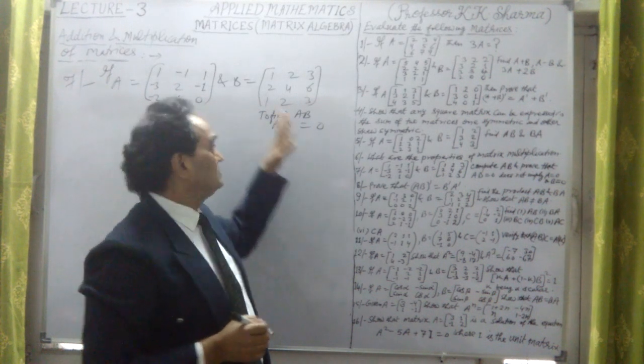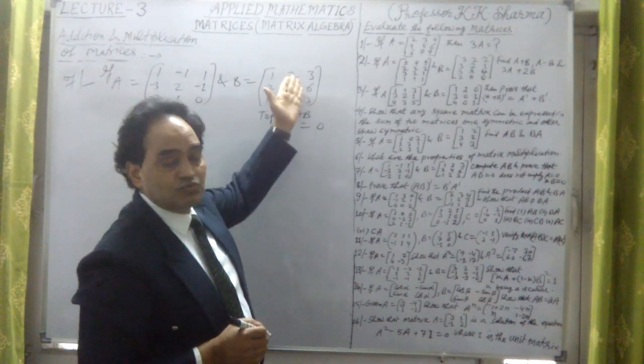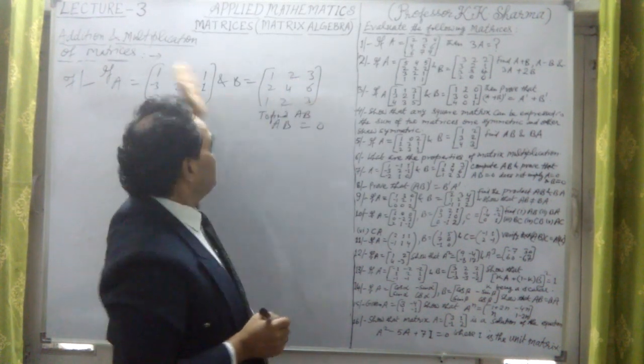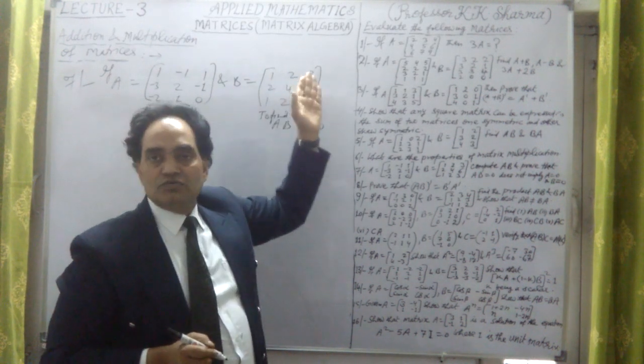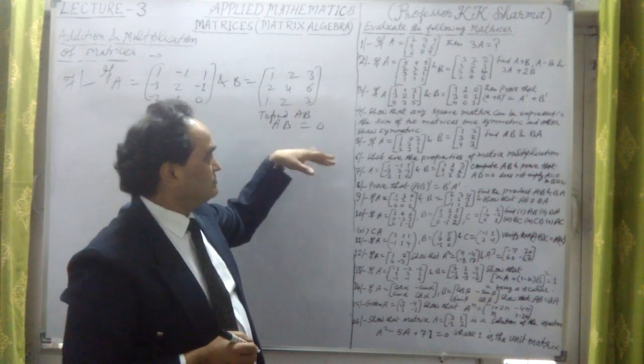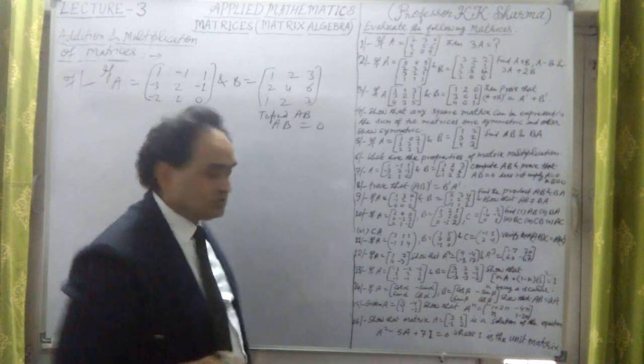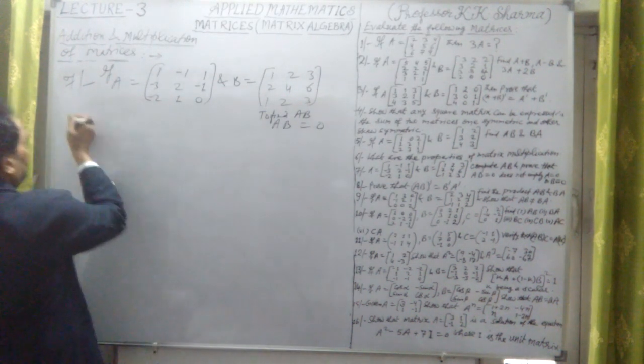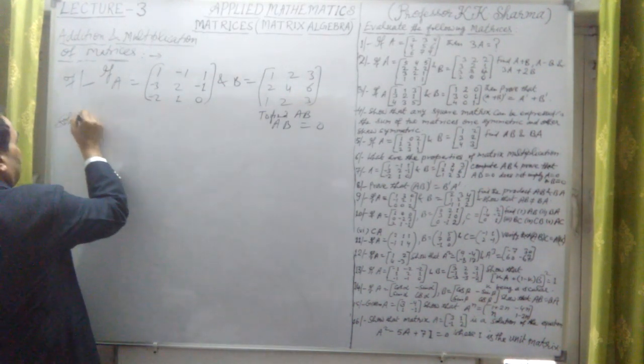But that doesn't mean that A is 0. Here we see that A is not equal to 0. A is not a null matrix, B is not a null matrix, so neither of them is 0. But AB comes out to be 0. That is the proof we need.